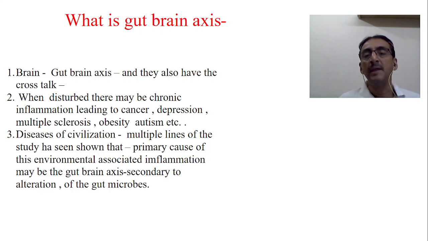But previously, in the Indian system and in Ayurveda, many fermented items were clearly explained. In South India, we have idli and dosa. In North India, there is dhokla or jalebi. These are made of fermented items, and fermented items are always very conducive for the growth of the microbiota. Takra, or buttermilk, is also a fermented item. Any fermented item is very good for the gut microbiota. Once the gut microbiota is good, the gut-brain axis will also be maintained.